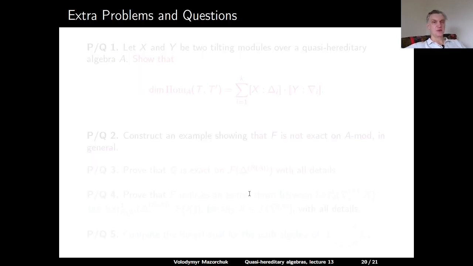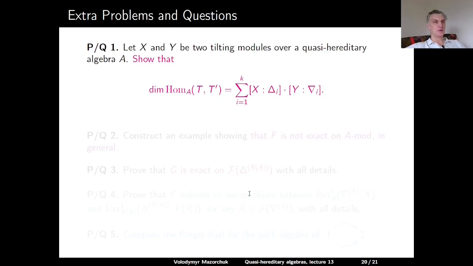Okay, some extra problems and questions at the end. Problem 1. Let X and Y be two tilting modules over a quasi-hereditary algebra A. Show that the dimension of the Hom space over A from X to Y is equal to the sum over all i from 1 to k of the multiplicity of delta i in X times the multiplicity of nabla i in Y.